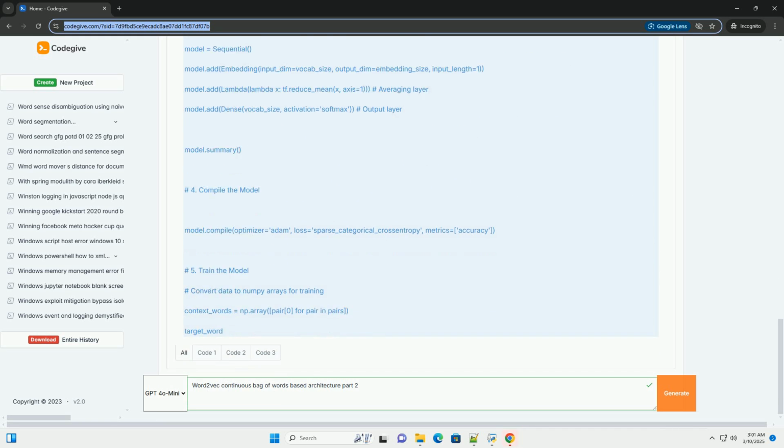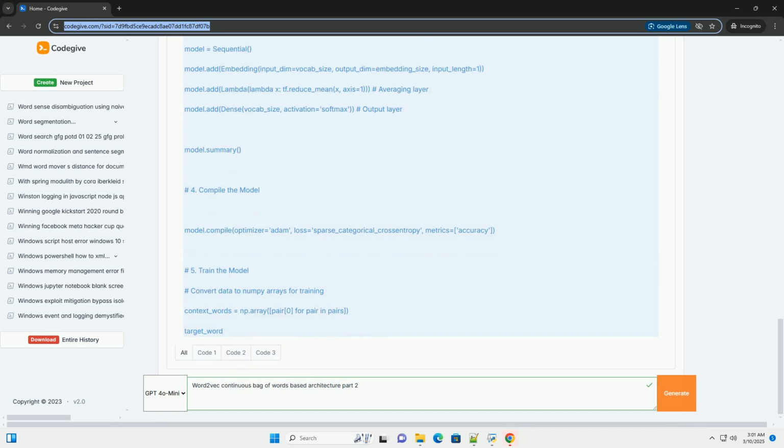7. Find similar words. The find_most_similar function takes a word and the learned embeddings, calculates the cosine similarity between the embedding of the given word and the embeddings of all other words in the vocabulary, and returns the top_n most similar words based on cosine similarity. Cosine similarity is a common metric for measuring the similarity between vectors.